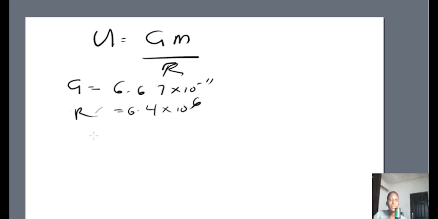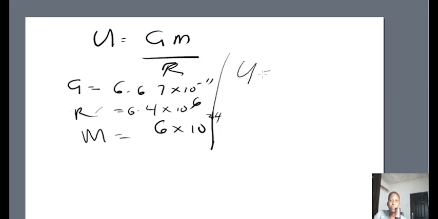What else were we given? Our mass. Our mass was 6 times 10 raised to power 24. So putting all this together, we're going to get our gravitational potential.